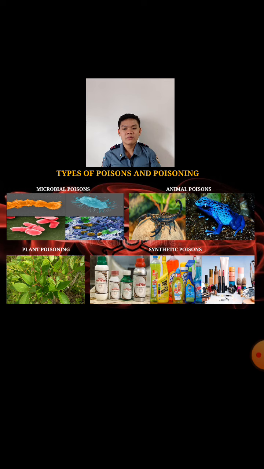Number 1, microbial poisons are produced by microscopic organisms such as bacteria and fungi. And the next, animal poisons are usually transferred through bites and stings of venomous terrestrial or marine animals.